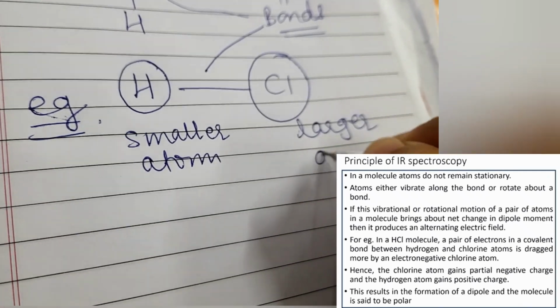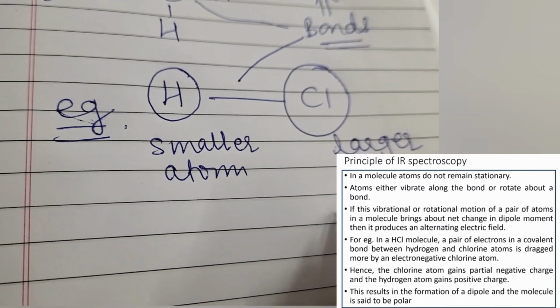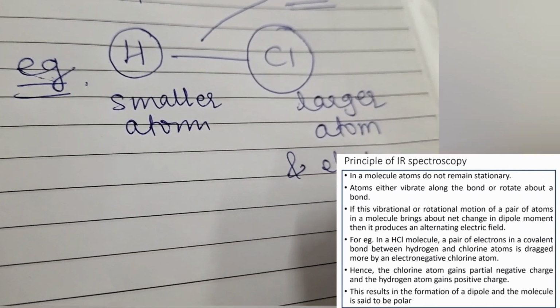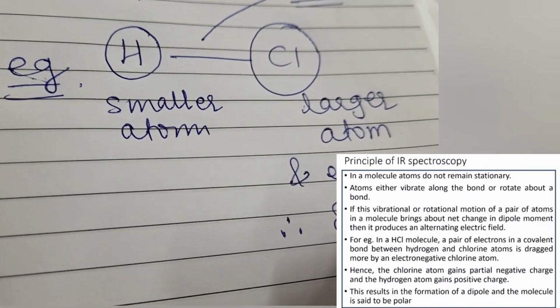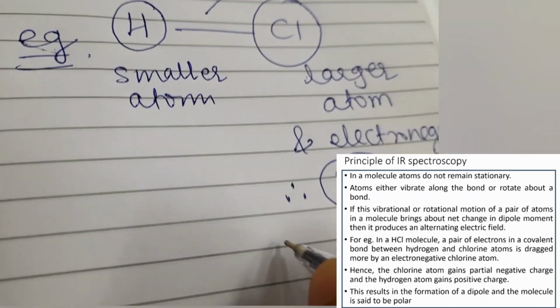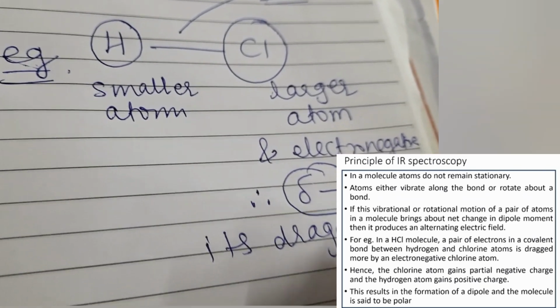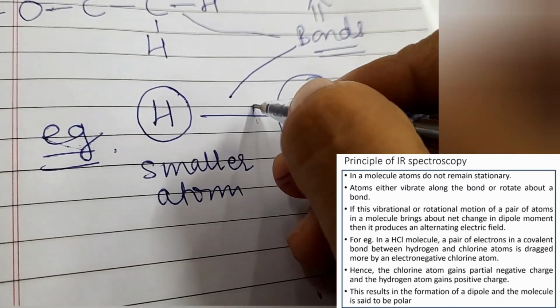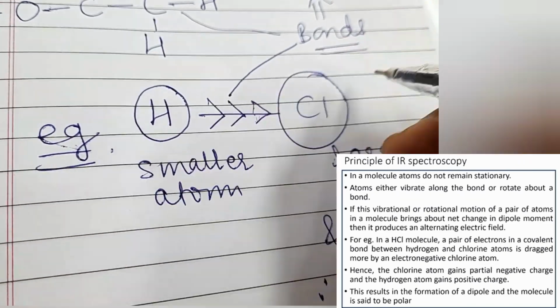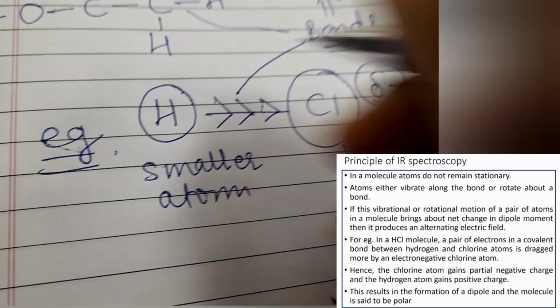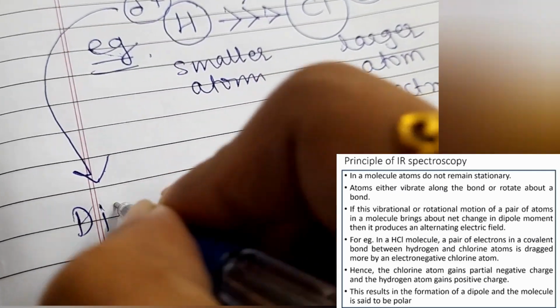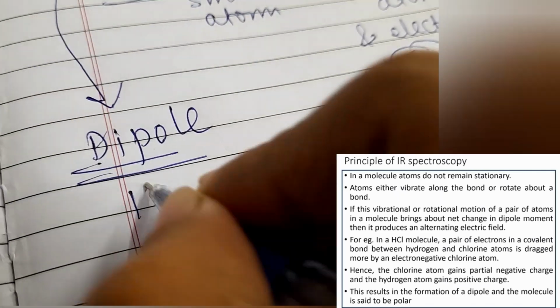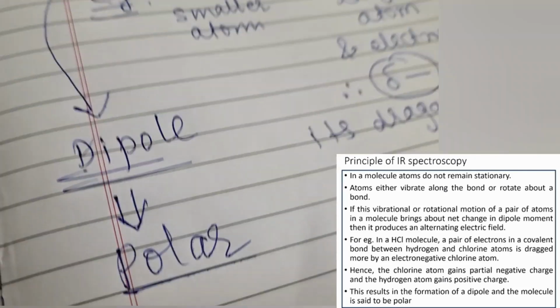So, for example, the HCl which is shown here, H is smaller, Cl, that is halogen chlorine, is a bigger atom. A pair of electrons in a covalent bond between hydrogen and chlorine here is dragged more by electronegative chlorine, and therefore the chlorine atom gains partial negative charge and hydrogen atom gains partial positive charge. This results in formation of a dipole, and the molecule is said to be polar.